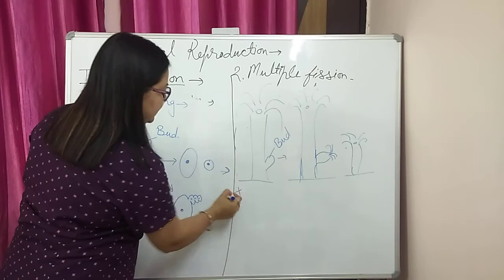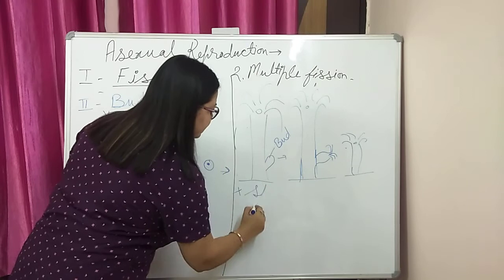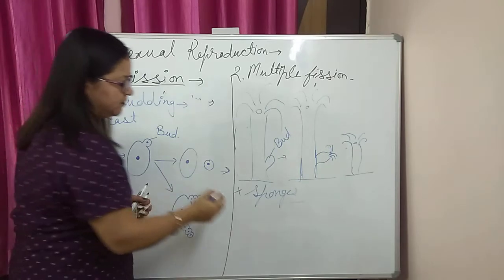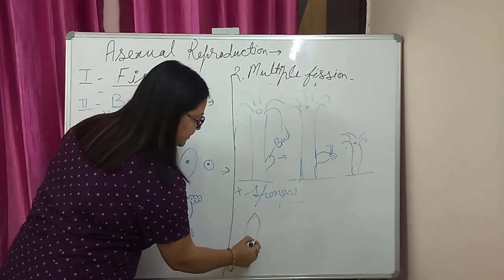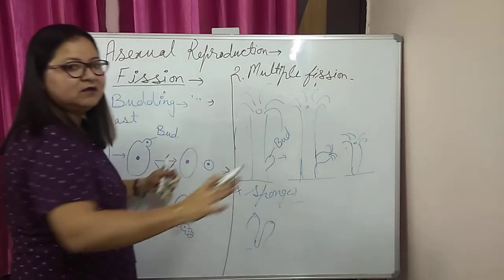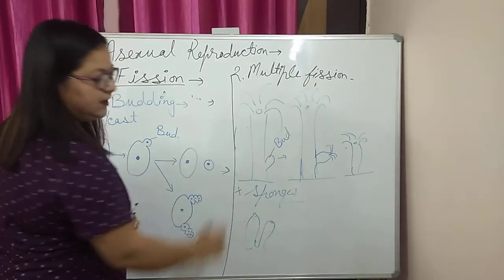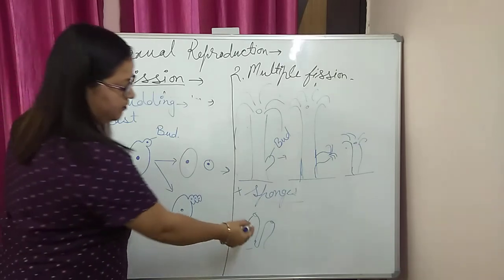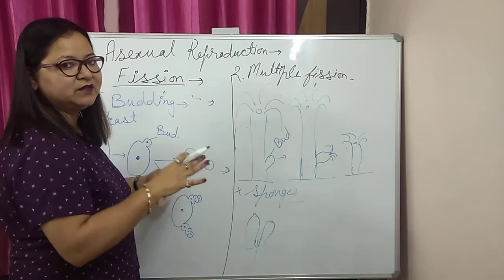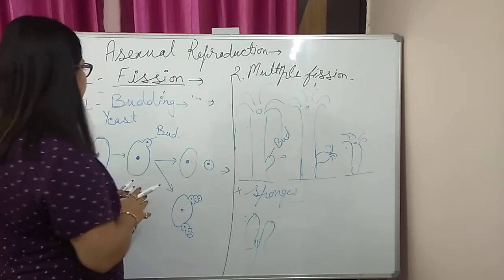One very interesting concept about budding: another example is sponges. They reproduce by budding, but they do not detach from the parent body. So they make the coral reef in the coastal areas. This is due to the budding in sponges, and the bud does not detach from the parent one. So it makes a continuous surface, increasing the surface area of that organism. This is about budding.